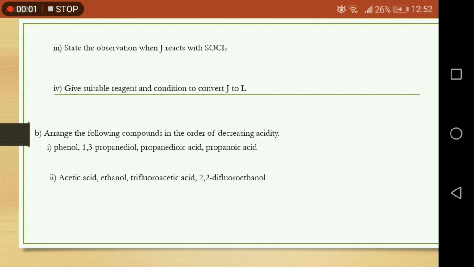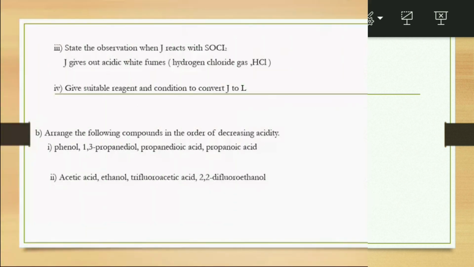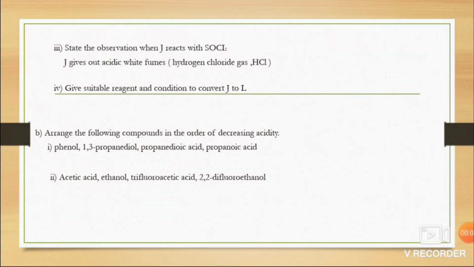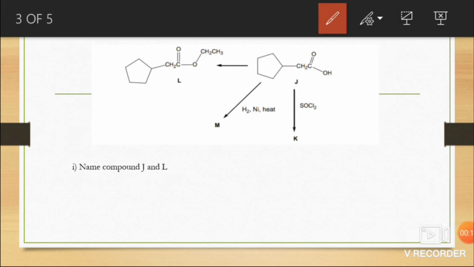For question 3, state the observation when J reacts with thionyl chloride, SOCl2. The answer is 2-cyclopentyl ethanoic acid gives out acidic wet fumes, which is hydrogen chloride gas, HCl. For question 4, use suitable reagents and conditions to convert J to L. The answer is sulfuric acid and heat, CH3CH2OH and heat. It is the formation of an ester.